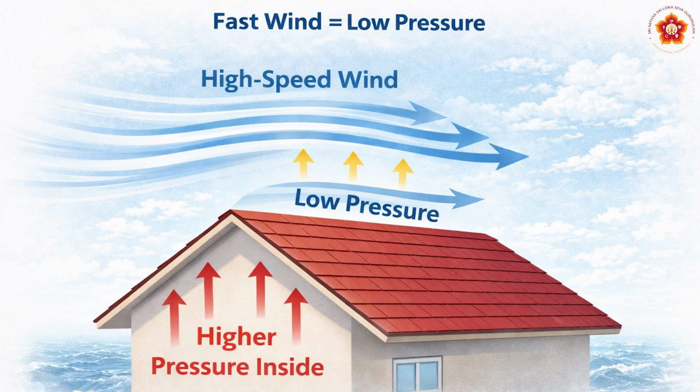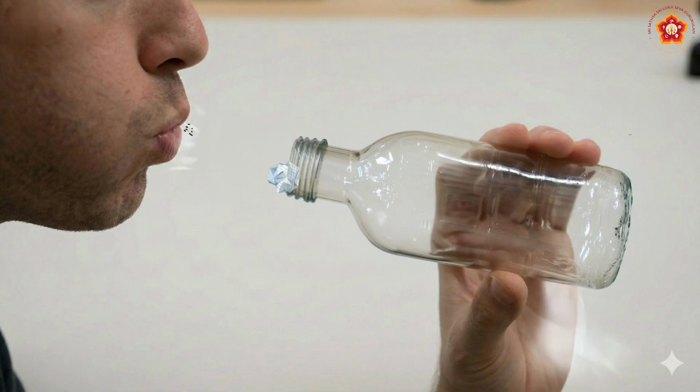Let us see one activity now. A small piece of paper is crumpled into a ball of size smaller than the mouth of an empty bottle. Now the ball is to be blown into the bottle. So what is he doing? He is blowing now. He is trying his best to push this paper ball inside. What do you expect?